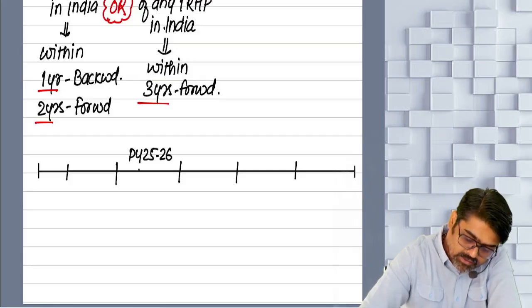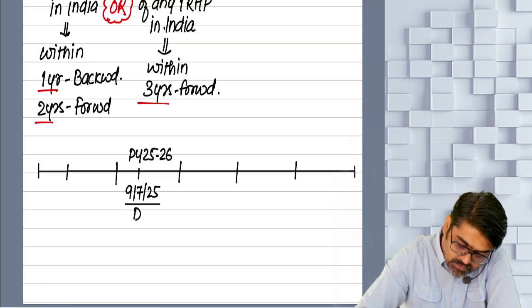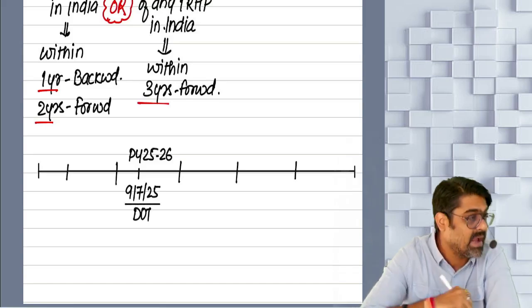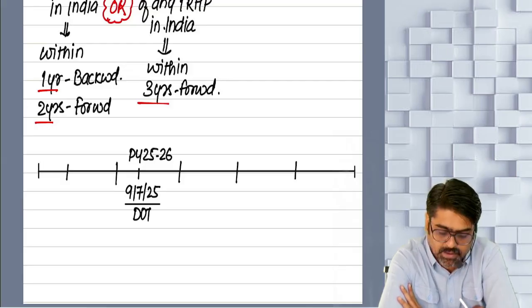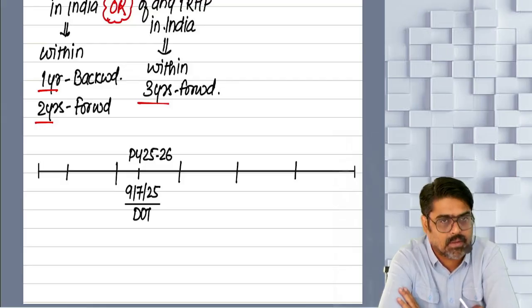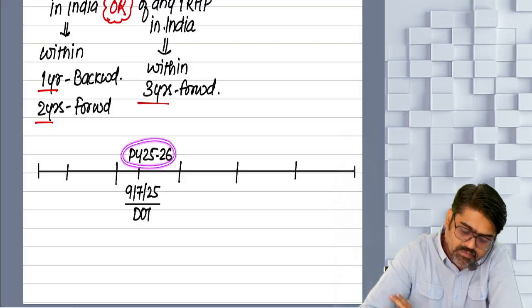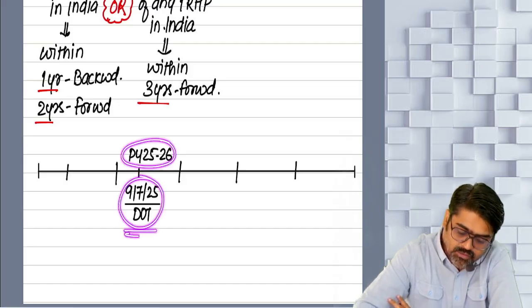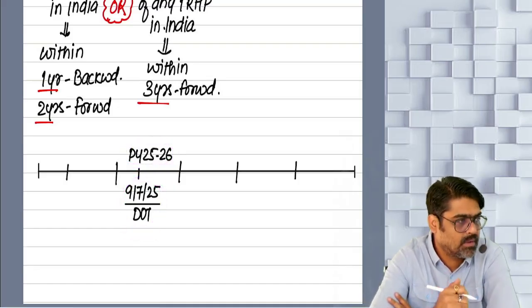For example, in this previous year, on 9th of July 2025, this was the date of transfer. Date of transfer of your Bangalore property. You have a property in Bangalore, okay? So the property in Bangalore, you have sold that property. When did you sell? So can I say during the previous year 25-26, on this date you transferred your Bangalore property, and Bangalore property was your long-term capital asset.